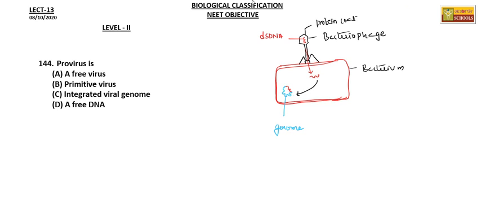Once it gets incorporated into the genome of a bacterium, this is called provirus. So provirus is a free virus? No. A primitive virus? No. Integrated viral genome. So option C will be the right answer. So not even a free DNA.